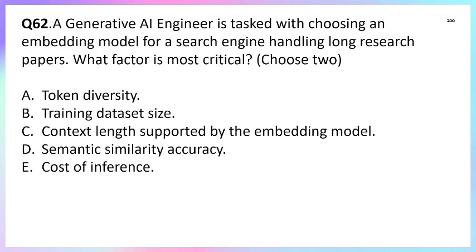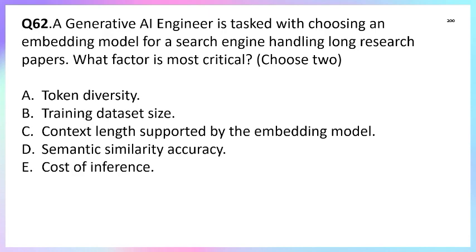Question number 62. A generative AI engineer is tasked with choosing an embedding model for a search engine handling long research papers. What factor is most critical? Option A, token diversity. Option B, training dataset size. Option C, context length supported by the embedding model.